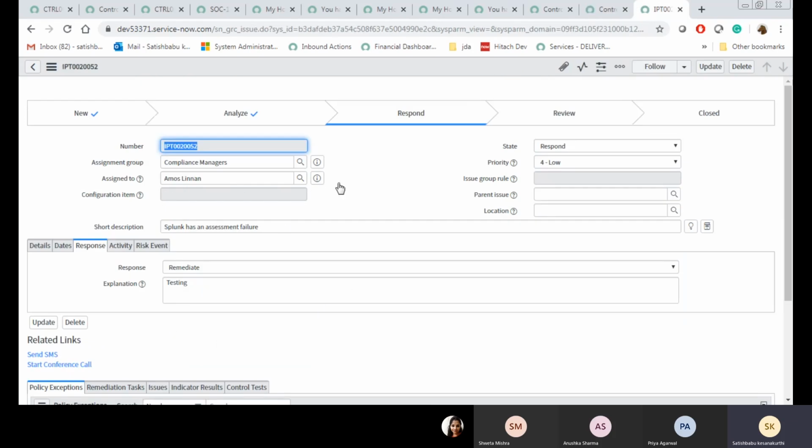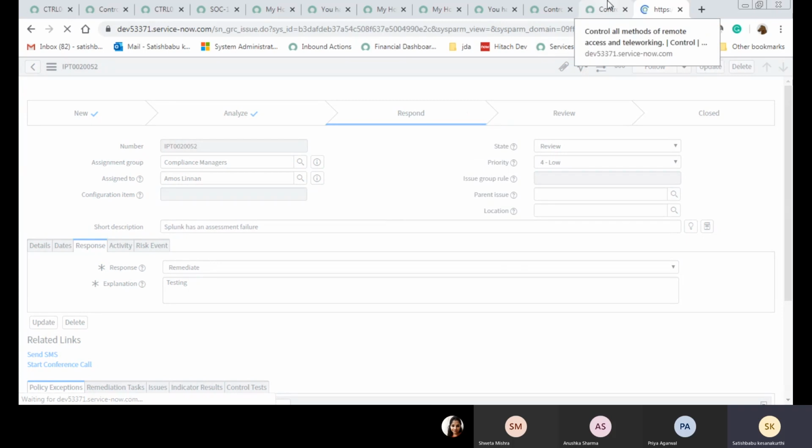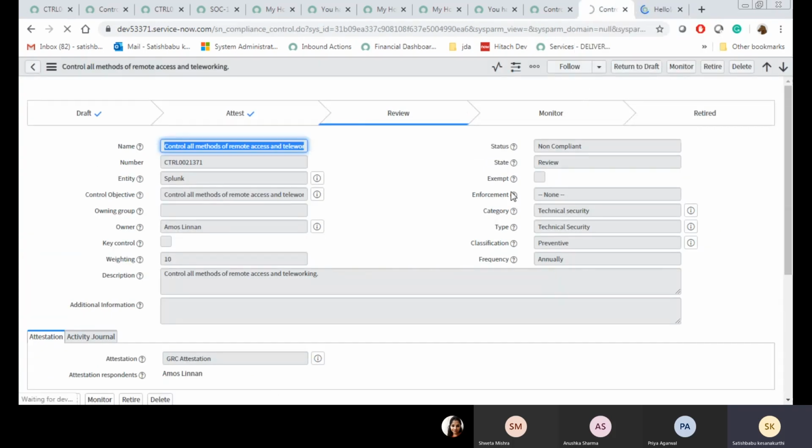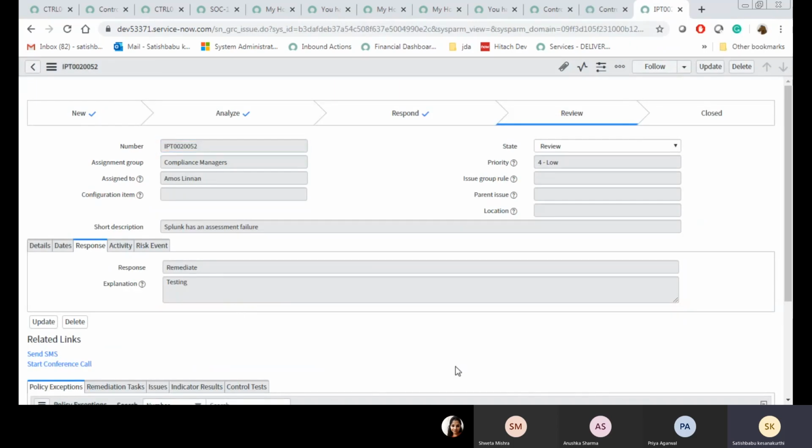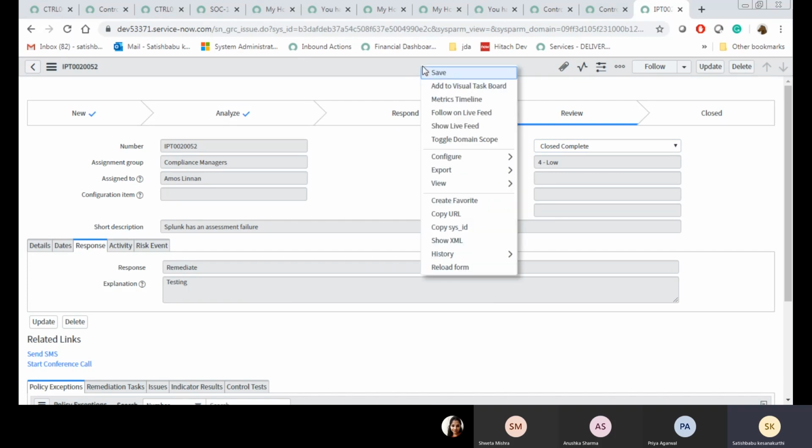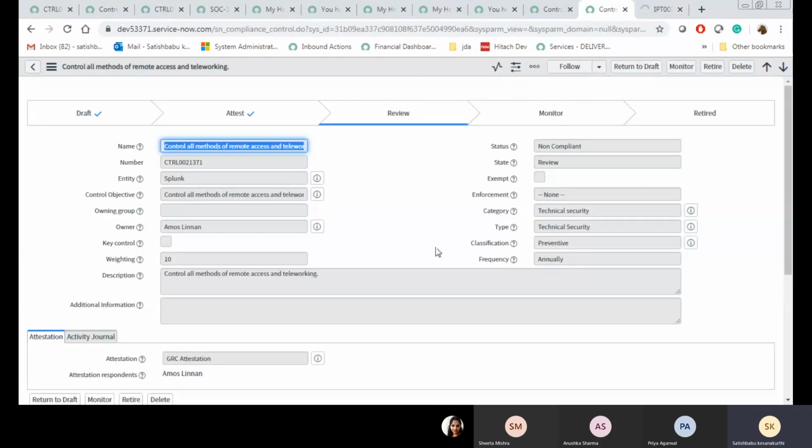You selected remediate here. Now observe the control based on this. Now it is in review state. Now the reviewer will review this. In case he is okay with the remediation steps, he will close the ticket. As soon as the ticket is closed, our control should be compliant.